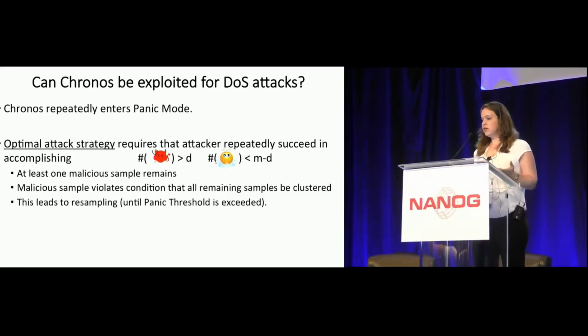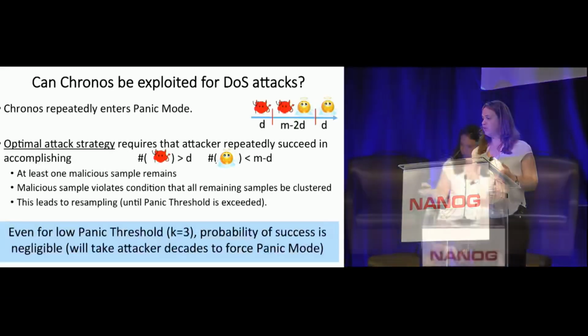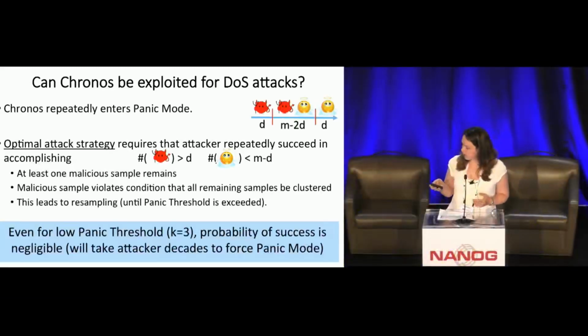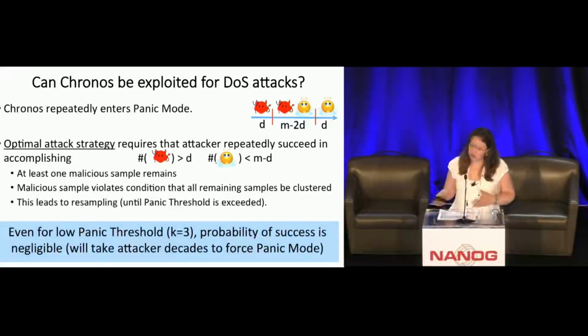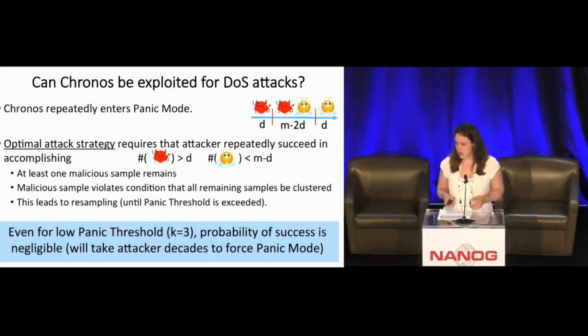So in this scenario, the attacker needs at least one malicious server in our remaining set in order to violate, for example, the first condition. The first condition was that all the samples in our remaining set are close to each other, so he will just pick to send a time sample that is far away.